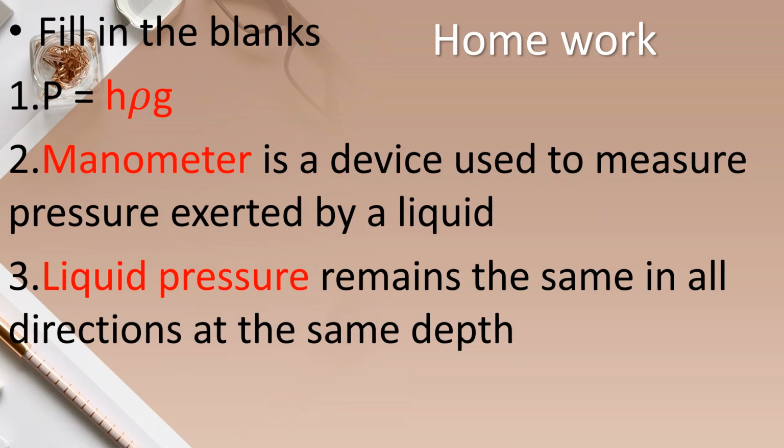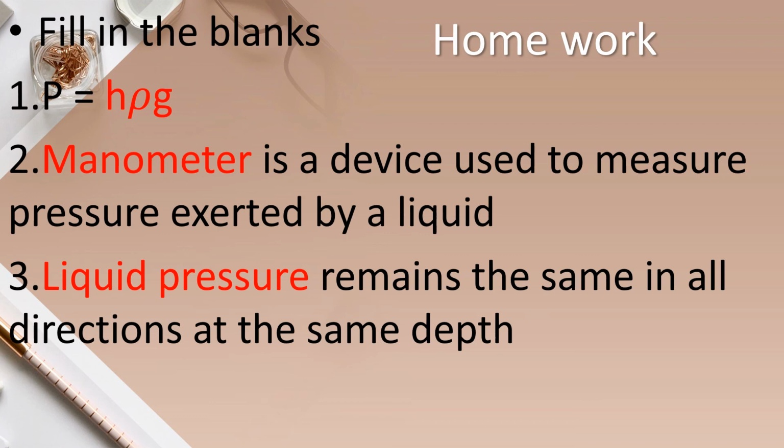Okay children, check your previous day's homework. P equals h rho g. And then the second one, dash is a device used to measure pressure exerted by a liquid: manometer. And then the third one, dash remains the same in all directions at the same depth: liquid pressure. Okay children, check the spellings also. M-A-N-O-M-E-T-E-R, manometer, and then liquid pressure.